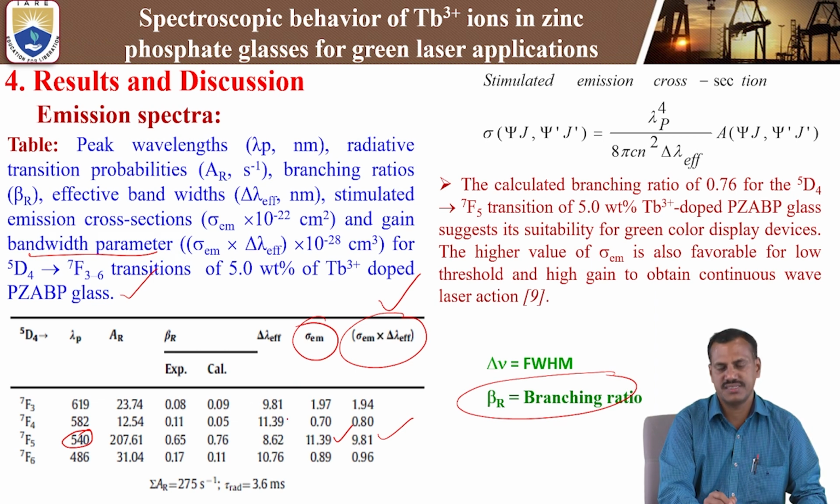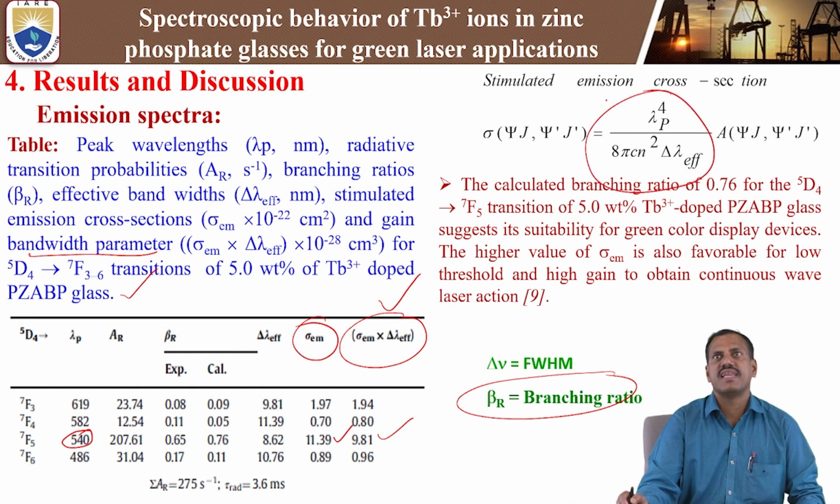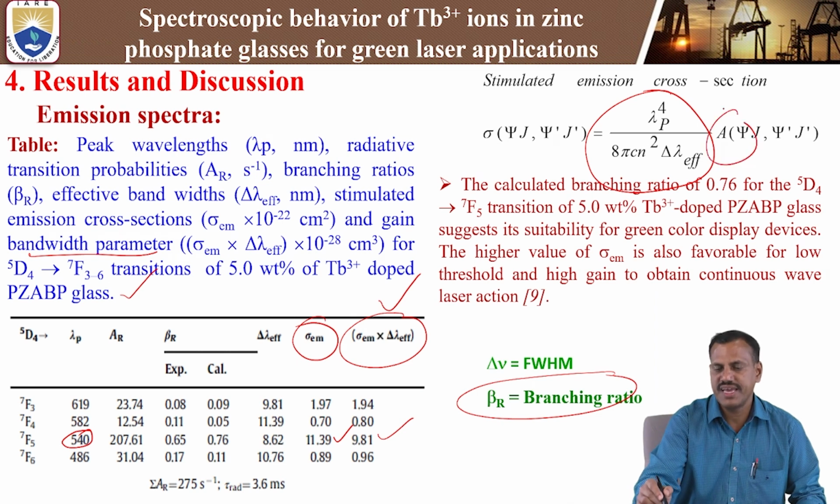This stimulated emission cross section we calculated by using this formula: lambda p to the power 4 divided by 8 pi c n squared delta lambda effective, and A_R values.